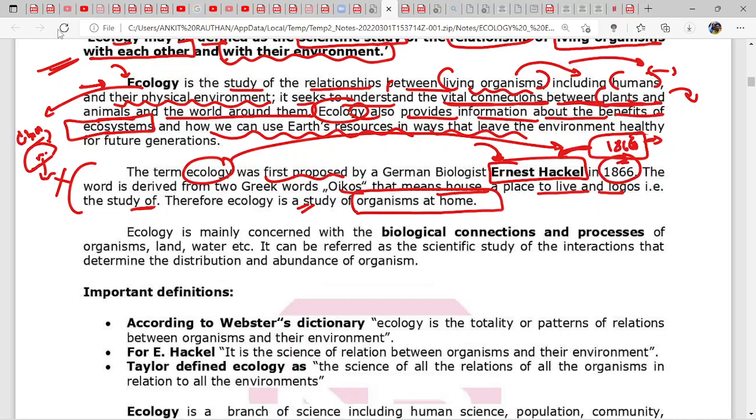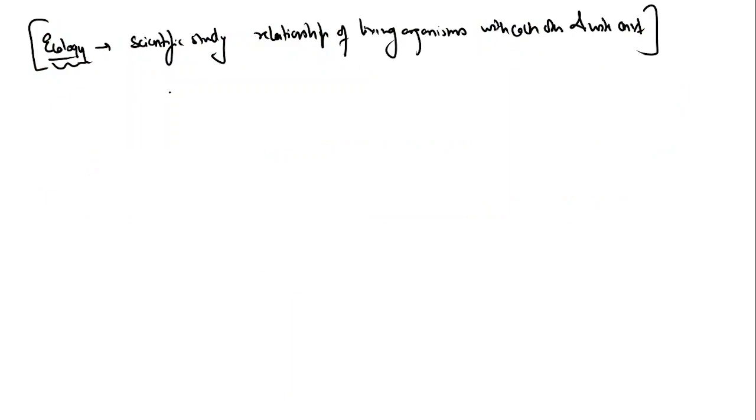So what does ecology give us? We will add something here. We have understood that ecology is the scientific study of the relationship of living organisms with each other and with the environment. Now we will add that the living organisms here are humans, plants and animals, and their interaction with each other and with the environment.